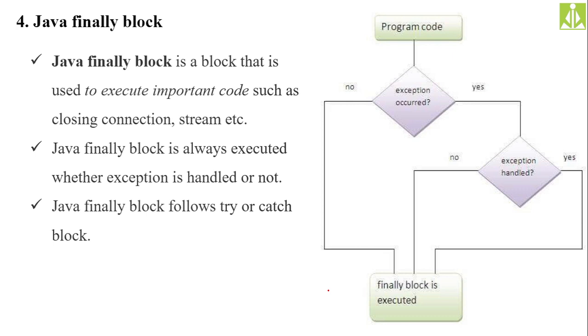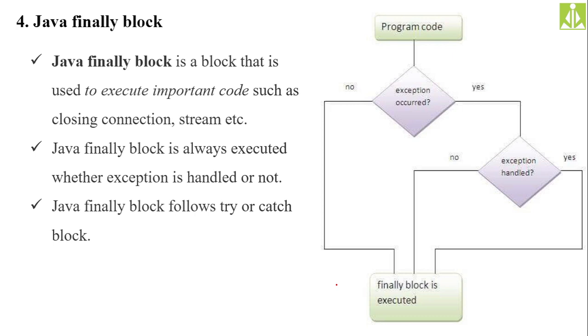So the second point, if you read, the first point I have already explained. Java's finally block is always executed whether the exception is handled or not. Irrespective of the exception, whether you have handled it or not, it will always get executed. And where we have to write this finally block? We have to write it after the try block only. If you are writing only the try block, write the finally block after the try block. If you are writing a try catch block, write the finally block after the catch block. We will see examples.